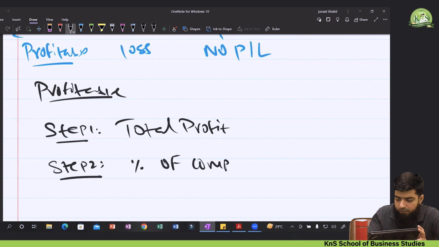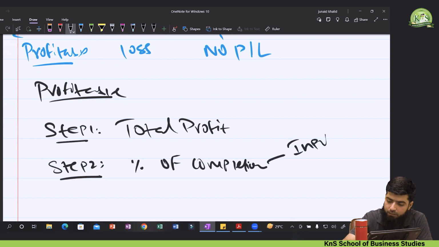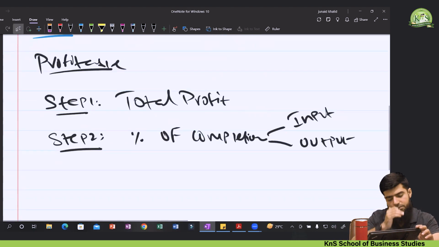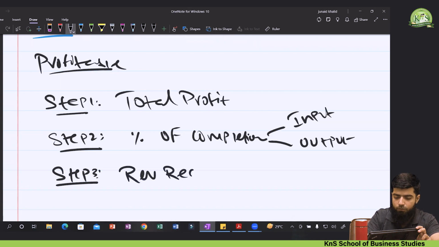And we all know that the percentage of completion may be calculated either through the input method or the output method. So there is no change in that one. Step number 2 is as usual as we were doing. Step 3 was to calculate the revenue recognized on the basis of the percentage of completion.